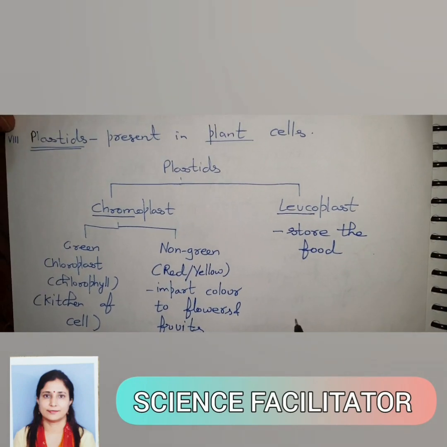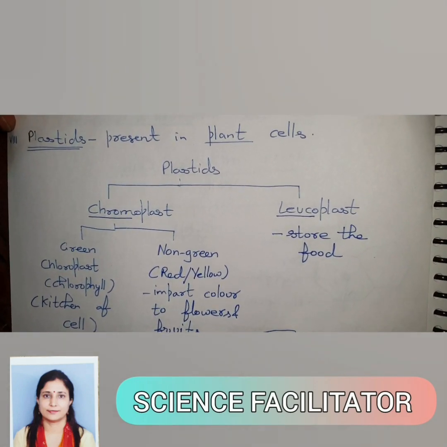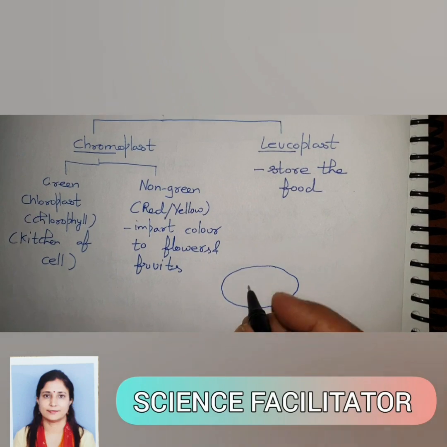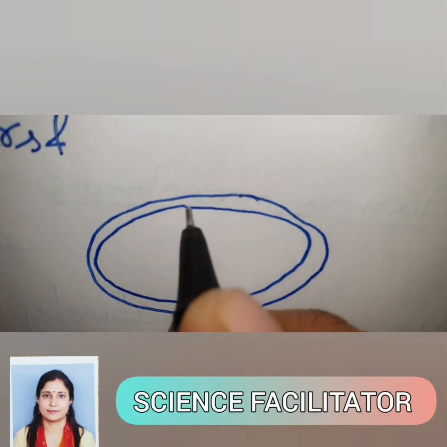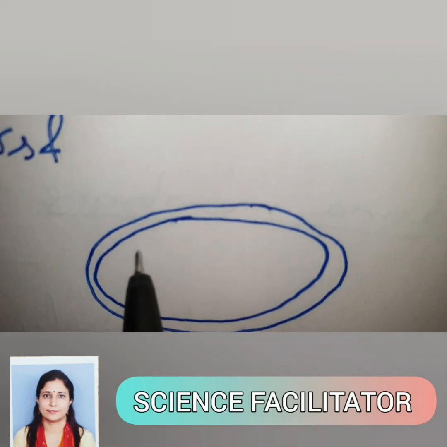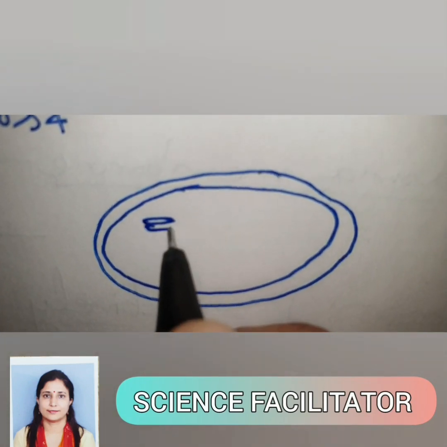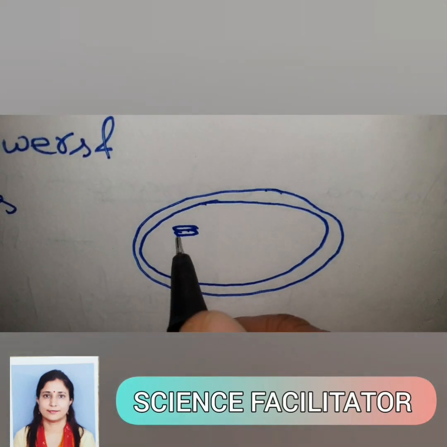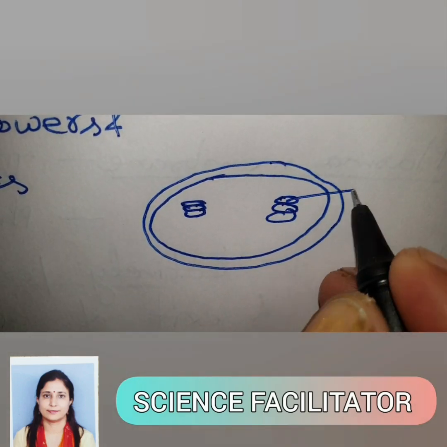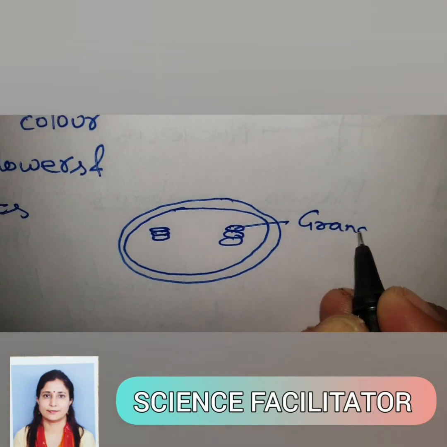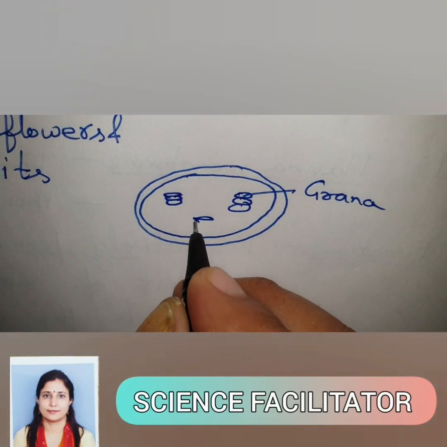And the plastids are double membrane structures like the mitochondria, and there are some sac-like structures stacked above one another. These sacs are known as grana, and these sacs are interconnected with each other.